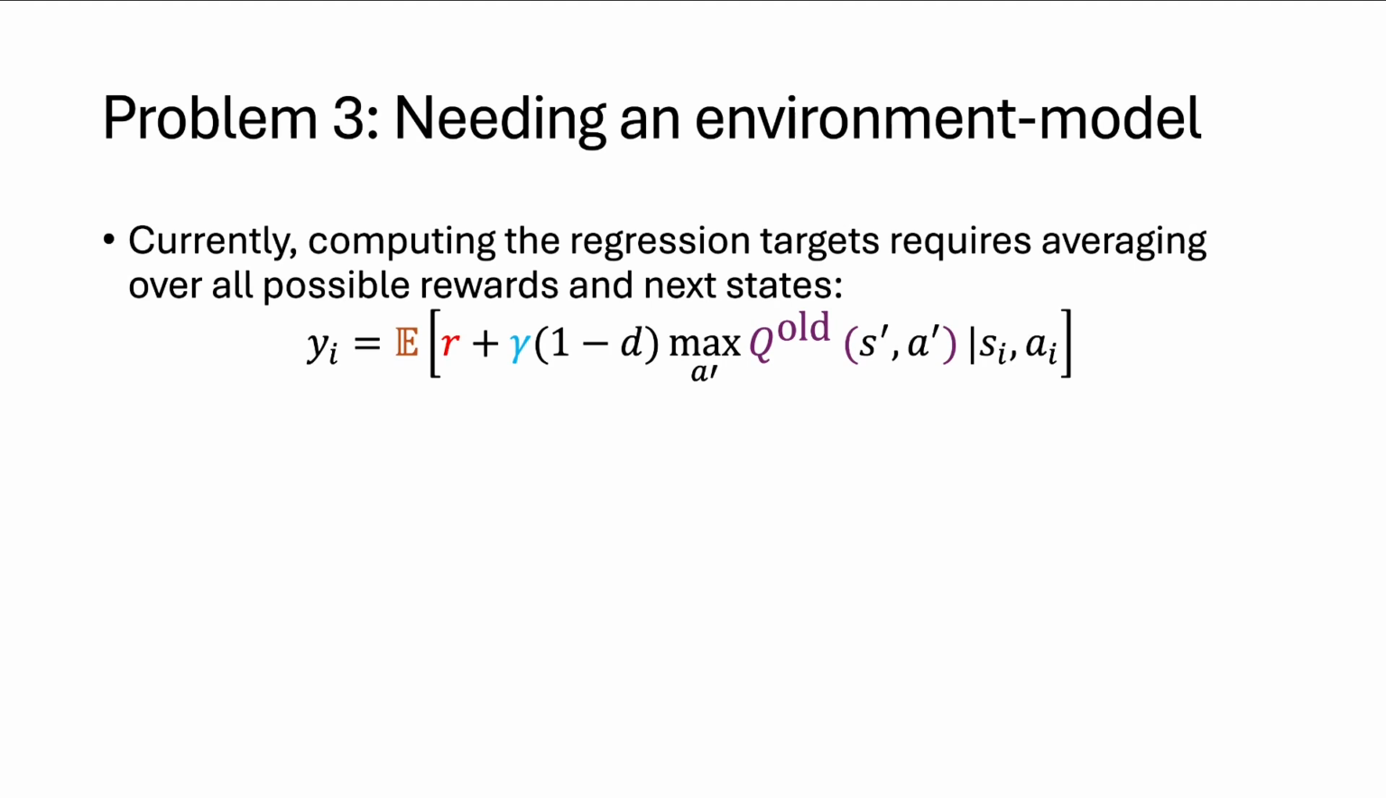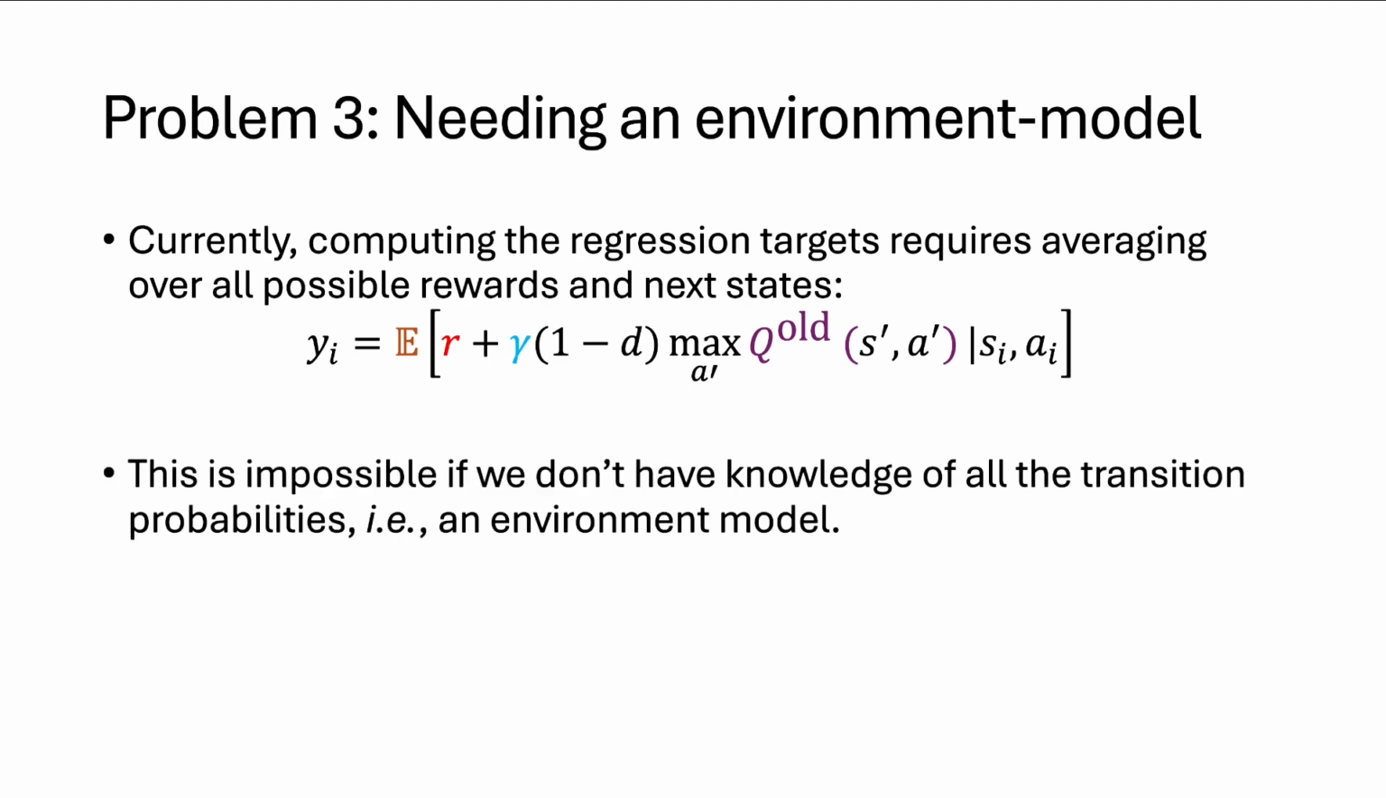Currently, computing regression targets requires averaging over all possible rewards and next states. So we condition on state-action pair s_i, a_i, and we average over all rewards and next states s prime that we could get from that transition off s_i, a_i. And this requires that we have a model. It requires us to be able to take an expectation over those transitions. And if we don't have knowledge of all the transition probabilities using an environment model, then we're not going to be able to perform this operation.